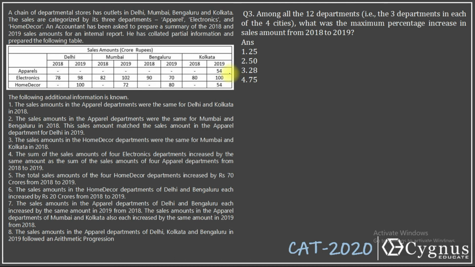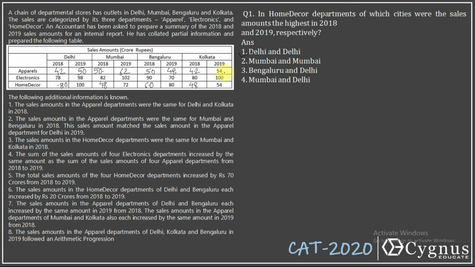Among all the 12 departments, that is 3 departments in each of the 4 cities, what was the maximum percentage increase in sales amount from 2018 to 19? So you'll have to find the percentage increase here. This was 42, 42 becomes 50. There's an increase of 8 only, approximately 22%. Then 50 becomes 62. There's an increase of 12, more than 20%. 50 becomes 48. There's a decrease. Then 42 becomes 54. There's an increase of 12, somewhere close to 30%.